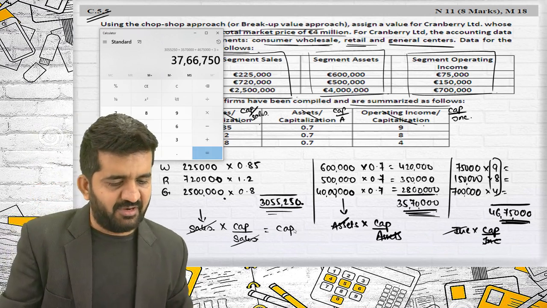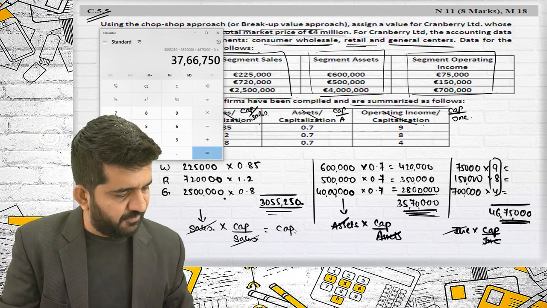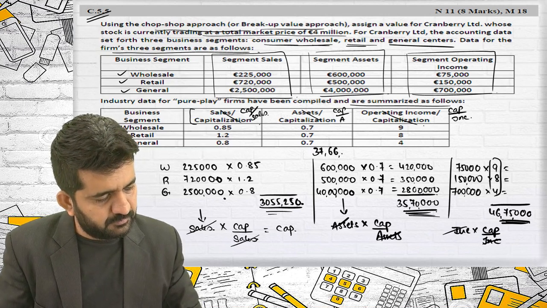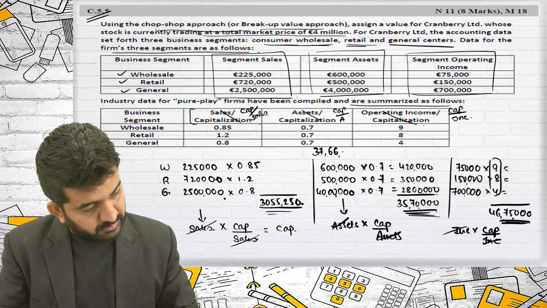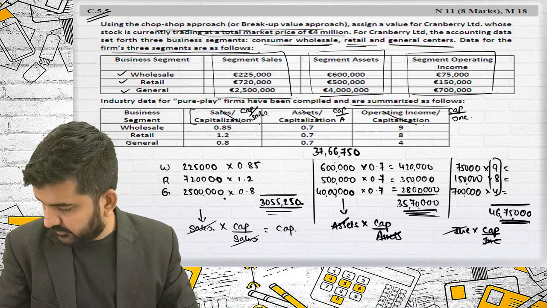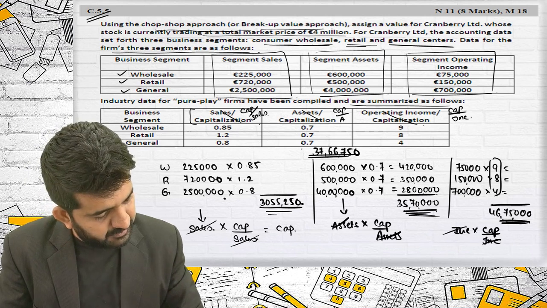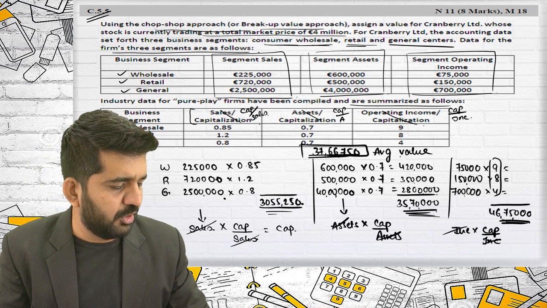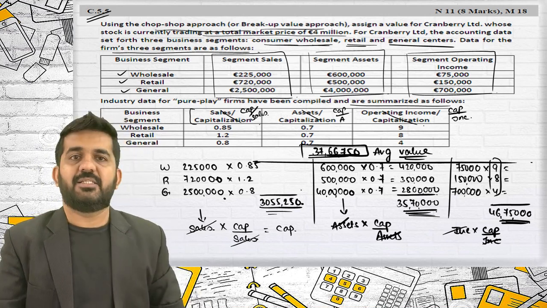It is 37 lakh 66,750. It is the average value based upon all three methods.